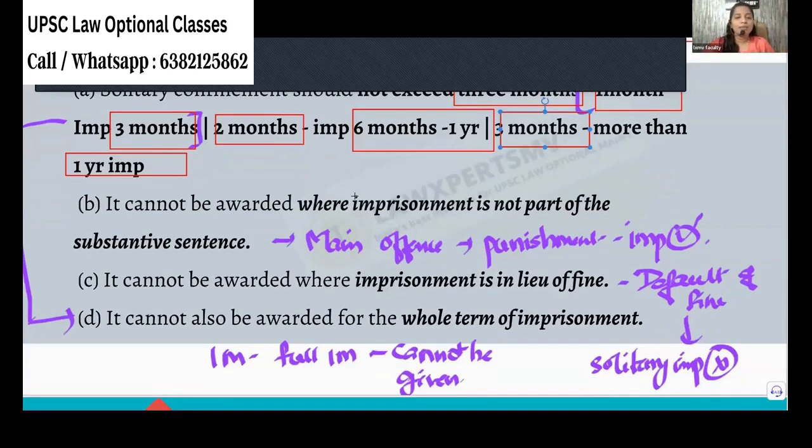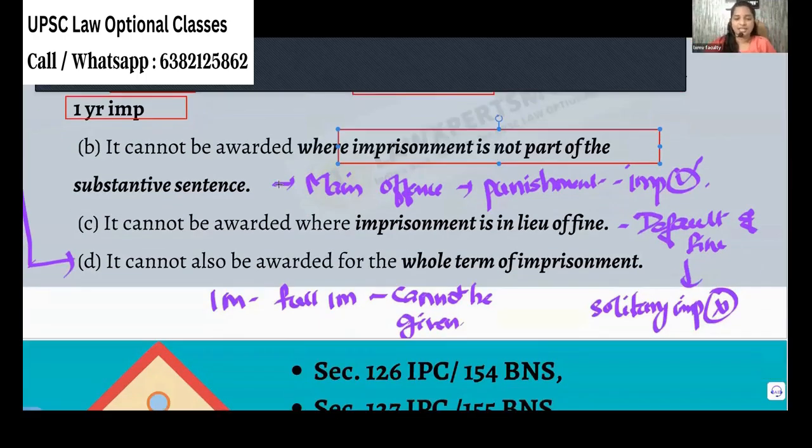So it cannot be awarded when imprisonment is not a major part. See, there are offenses where only fine is awarded. For that, you cannot give solitary confinement. So the major part of the punishment must be imprisonment. Only when you have imprisonment can you give solitary confinement, solitary imprisonment. Okay, that was the thing.